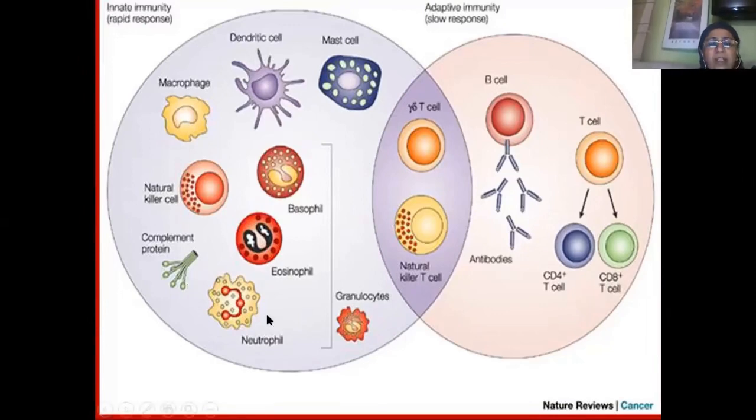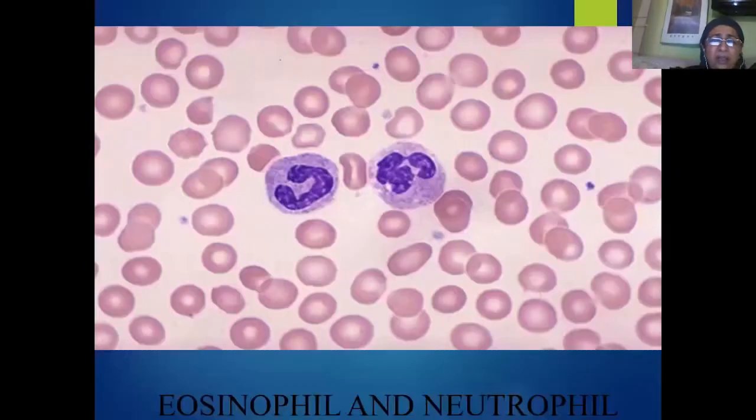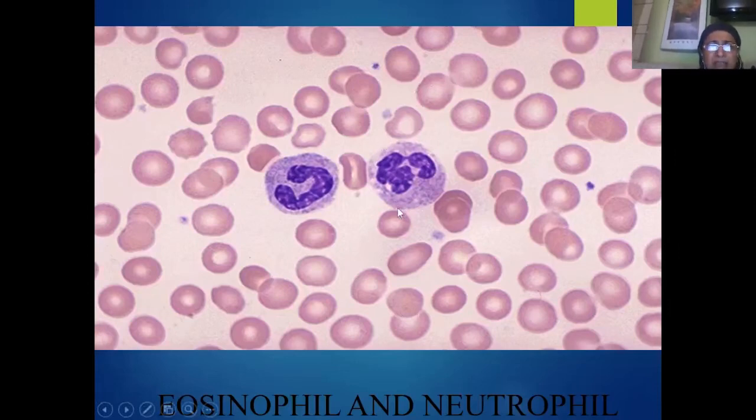And we also have neutrophils, which are again phagocytic in function. We have eosinophils, which will try to fight against the large pathogens. So in a nutshell, briefly, we have tried to understand various types of cellular barriers which help us to fight against the germs or pathogens. And we are all born with these WBC cells. So we'll be able to identify eosinophils and neutrophils in a slide in the laboratory.